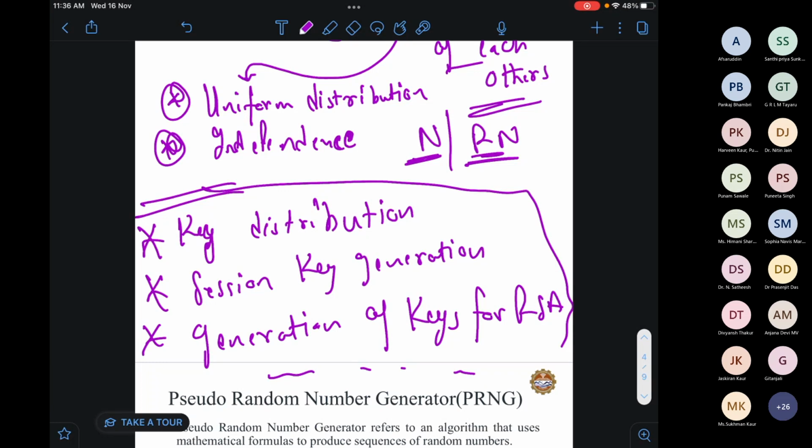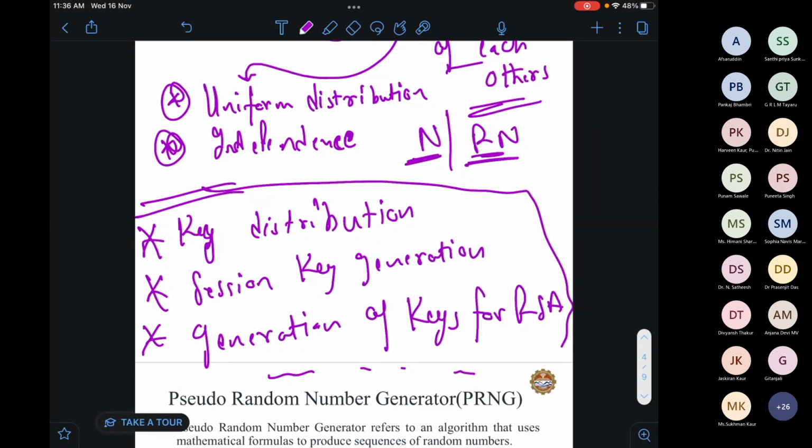Before jumping into pseudo random numbers, we should first know what random numbers are, how we get them, and what conditions are required to say a number is random.